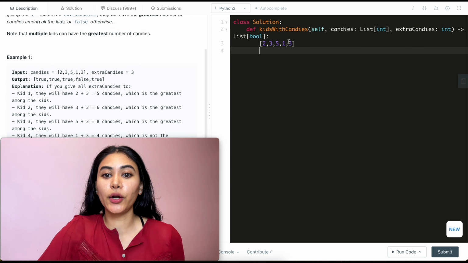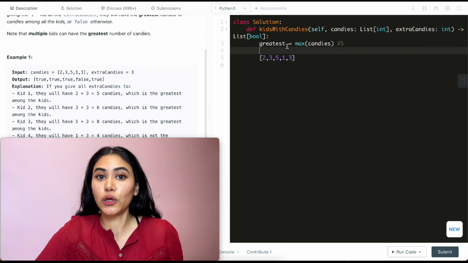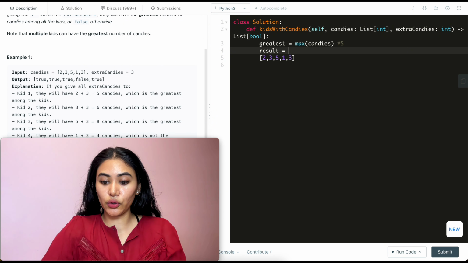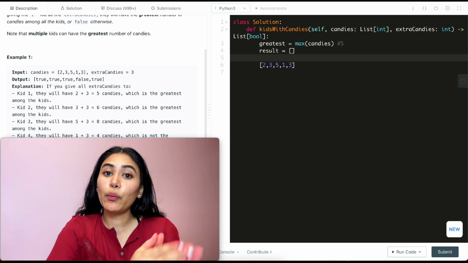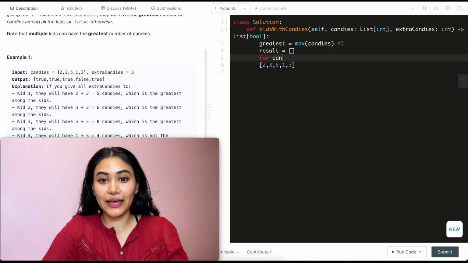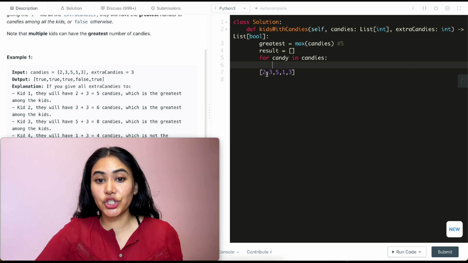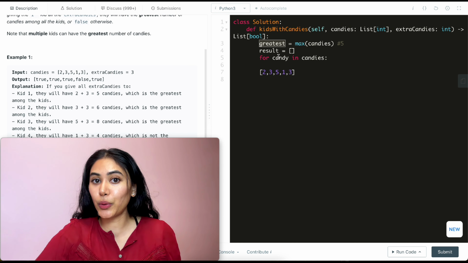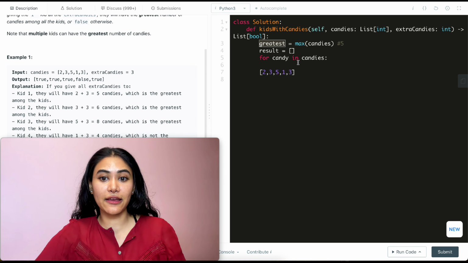And now I also want to initialize a resulting array that's going to hold all booleans, trues and falses, that I'm going to return in the end. So I'm going to initialize result to be empty. And now we want to loop through our candies. So for candy in candies, what we want to do is at each candy count, add the extra candies and see if it is greater than or equal to the greatest candy we'd seen previously. If so, we're going to append a true to our result. If not, we're going to append a false.